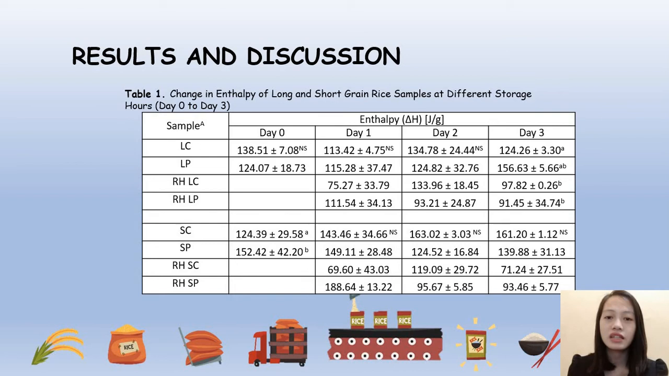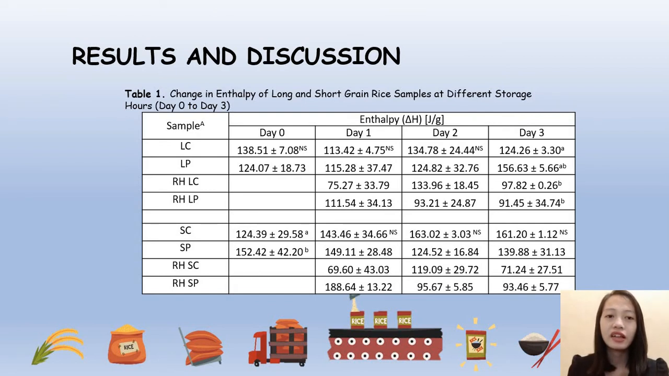during rice gelatinization. Table 1 shows the enthalpy of the long-grain rice samples ranging from 124.07 joules per gram to 156.63 joules per gram, while the short-grain rice sample containing palm oil varied from 152.42 joules per gram to 139.88 joules per gram. The highest enthalpy obtained for the LP sample is 156.63 joules per gram for a storage time of 72 hours. The LP samples were observed to be statistically different from the long-grain control samples at day 3.